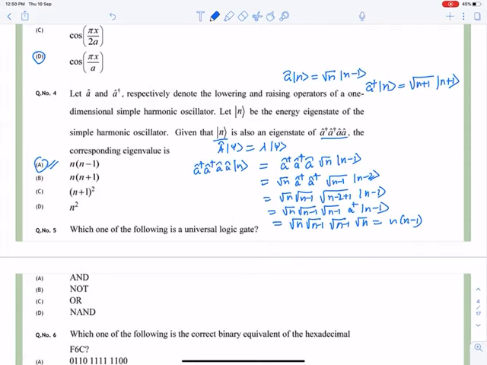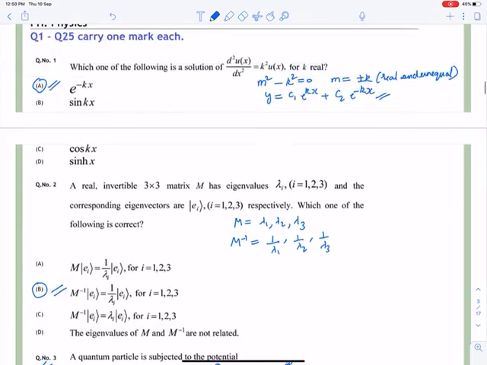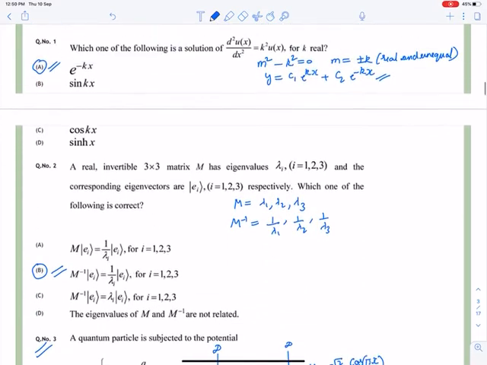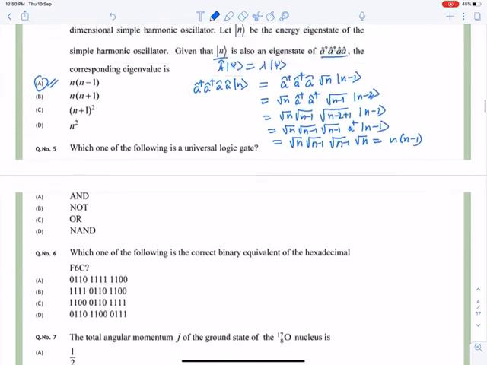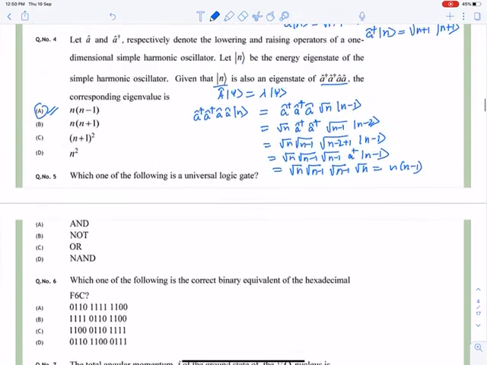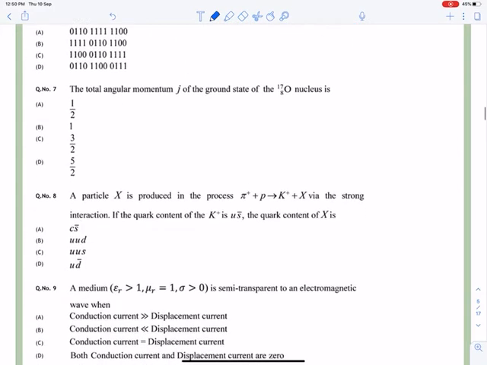So, very easy questions. If you have practiced well for exams, then I think this question will take 1 second. So this will be covered in 5 to 6 seconds. Now we will go to question number 7.